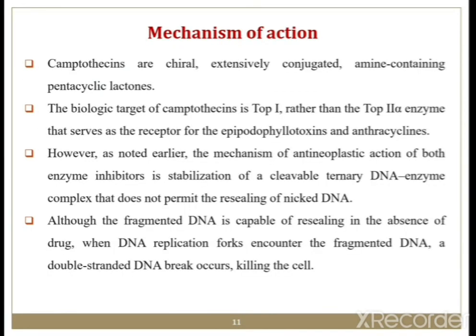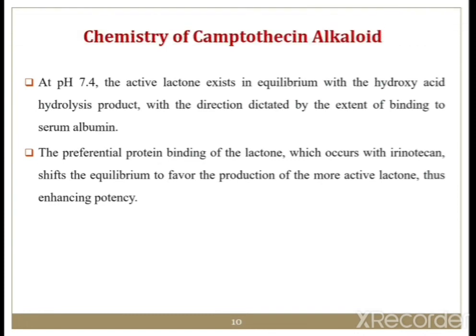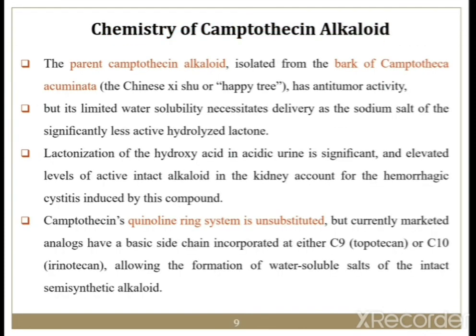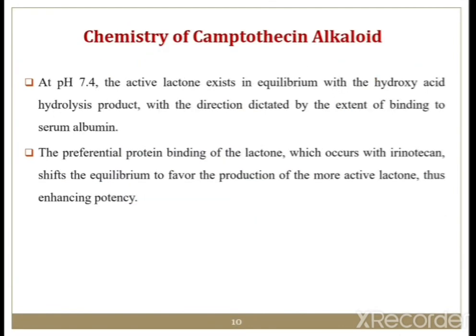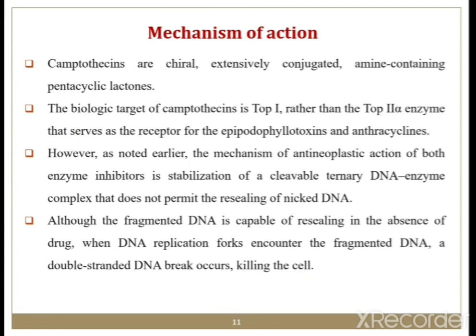Now we will move to the mechanism of action of these camptothecin derivatives. These camptothecins are chiral, extensively conjugated, amine-containing pentacyclic lactones. Already we have seen the structure of these camptothecin derivatives: there are five rings in the basic structure, and at the quinoline ring system there is an R and R dash substitution. So this is the pentacyclic lactone structure.